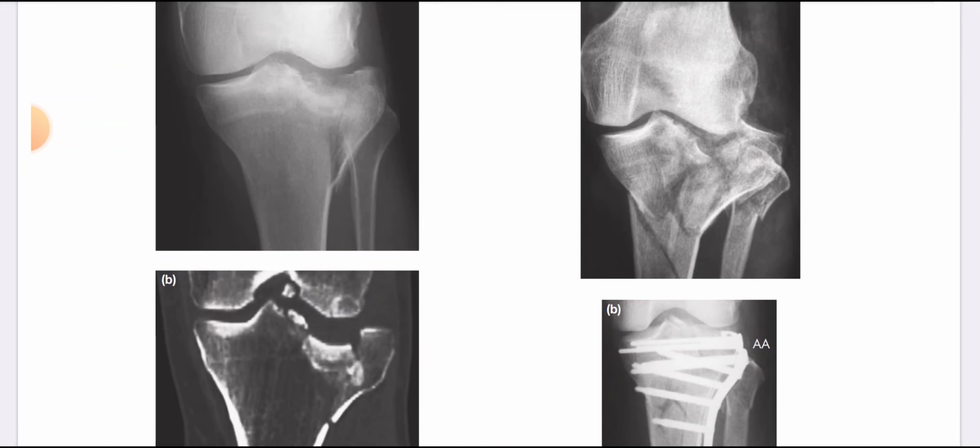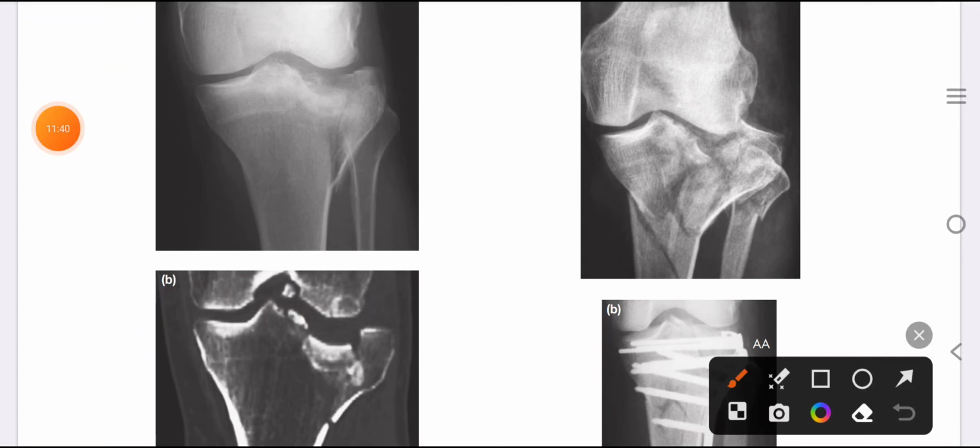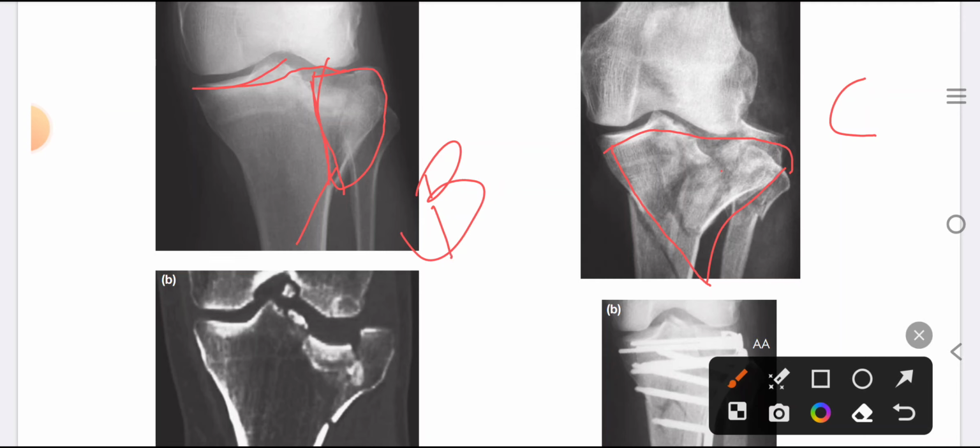This is partial articular, as this part of the joint is not in direct contact with the diaphysis, and this part of the joint is in contact. But here there is no part of the joint in contact with the rest of the bone, because this fracture line separates the intra-articular part from the rest of the bone. This is complete articular, type C. This is type B. Intra-articular, this is type C.